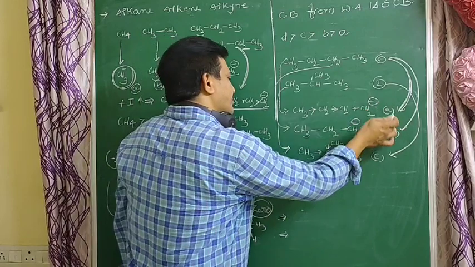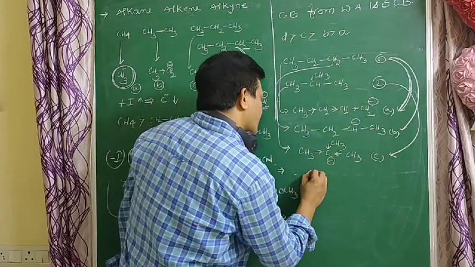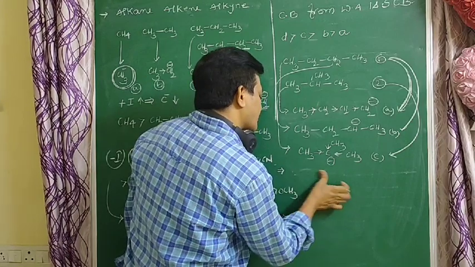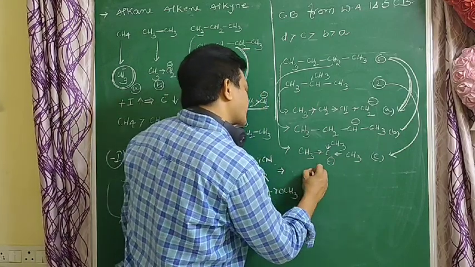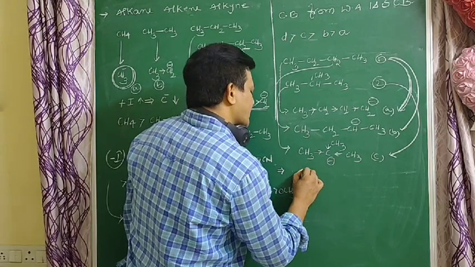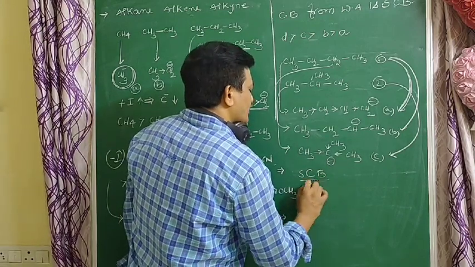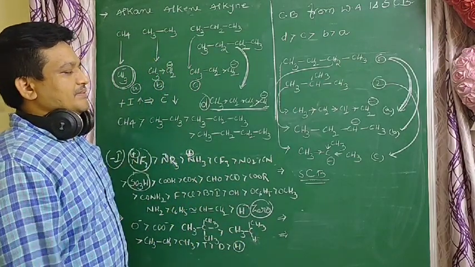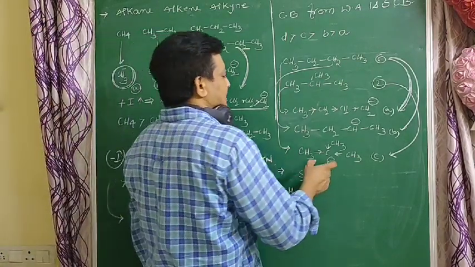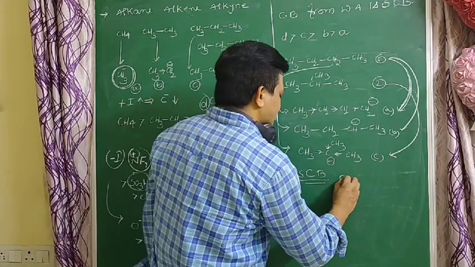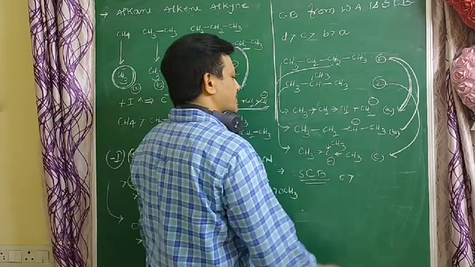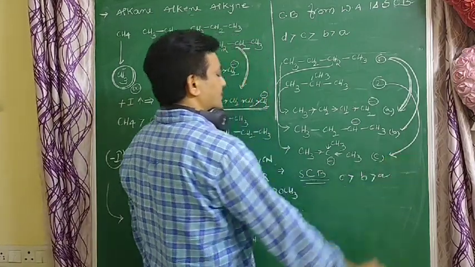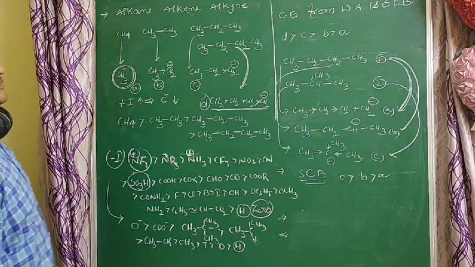So now A, B, C: which is the most stable conjugate base, which is the strong conjugate base? The one that came from the least acidic compound is the strong conjugate base. Here C is a stronger conjugate base than B, and B is stronger than A. That is very important, students.